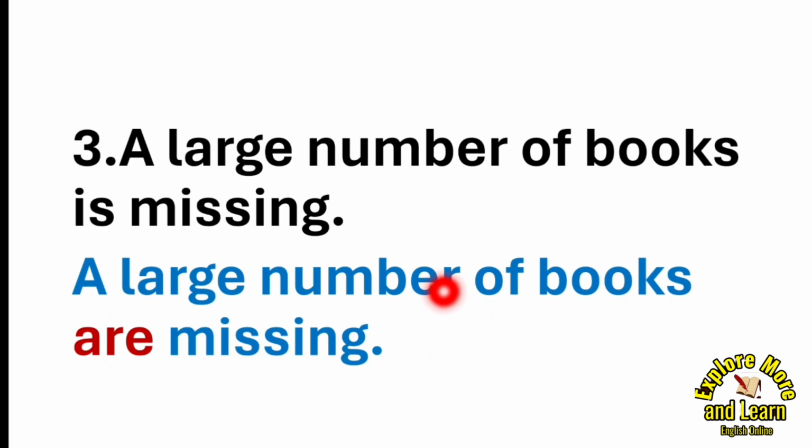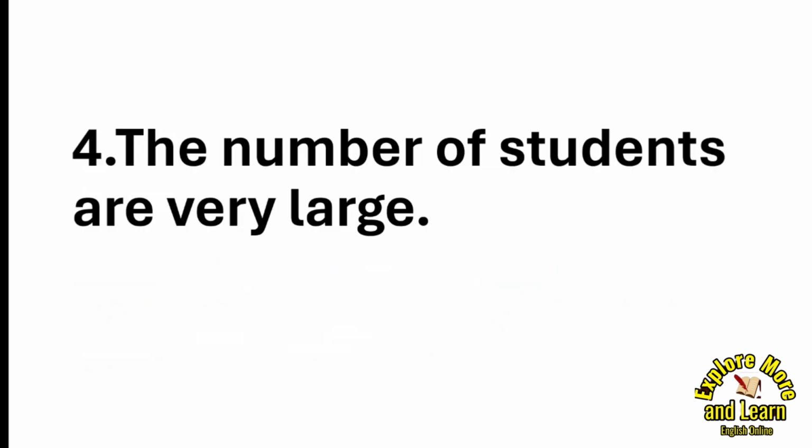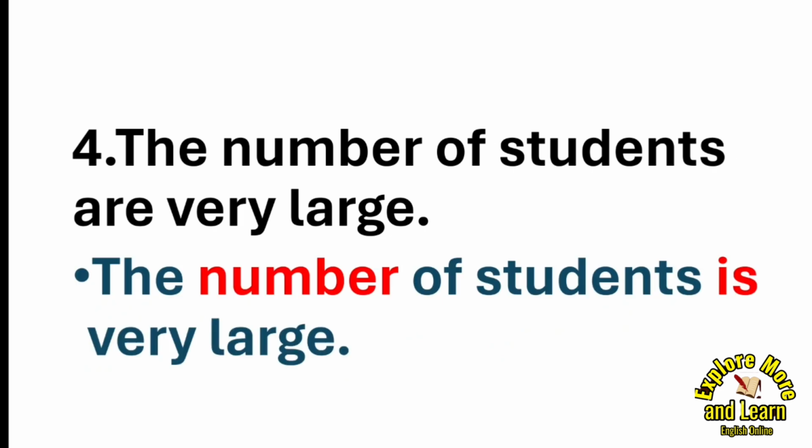Now, a similar sentence: the number of students are very large. What's the mistake here? We did the same thing in the previous sentence. What was the mistake here? The number of students are very large. Here, the mistake is: the number of students is very large, because the subject is number.